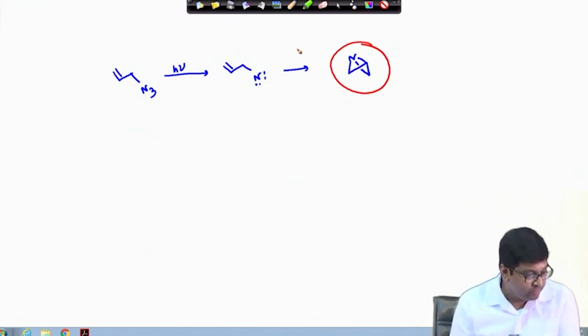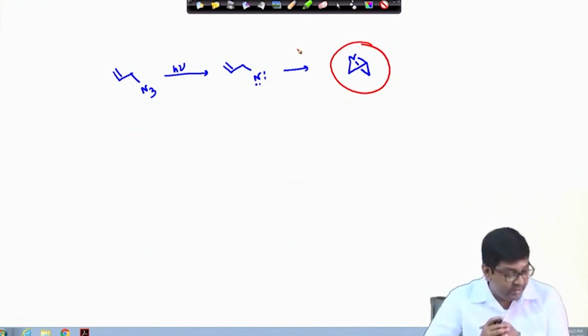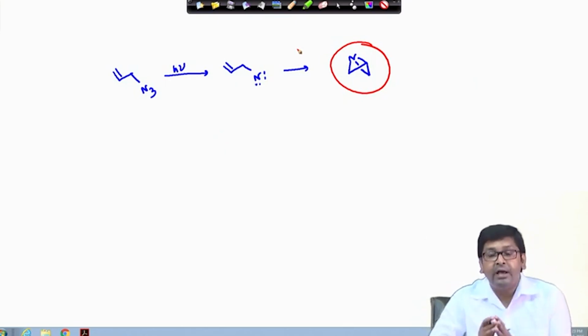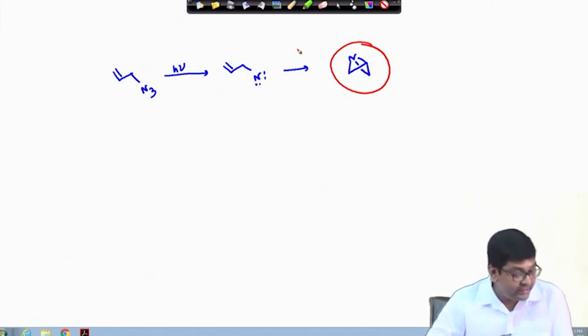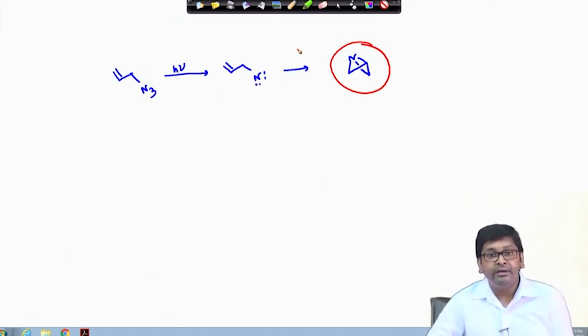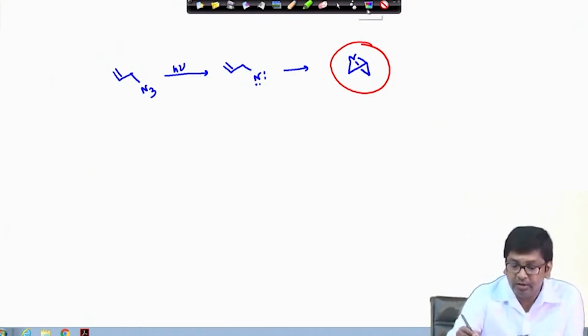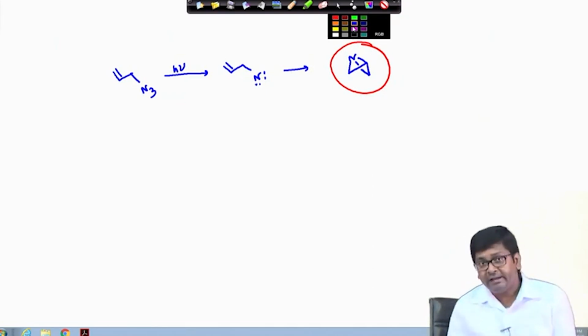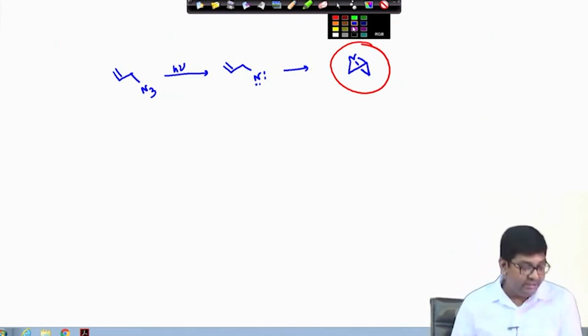In a similar mode, nitrenes not only react with different types of alkenes, they can also react in 1,2 addition mode with 1,3-dienes. So, what I mean is, let us say you have 1,3-dienes. In that case, what will be the end product?